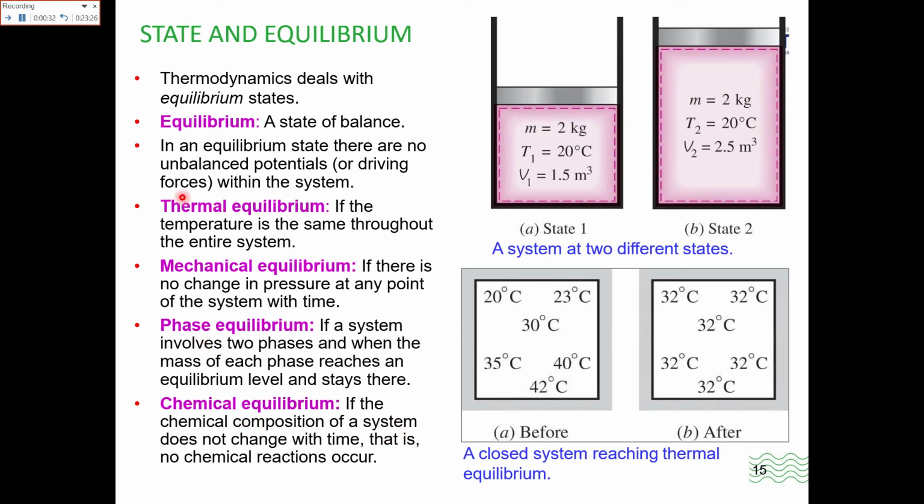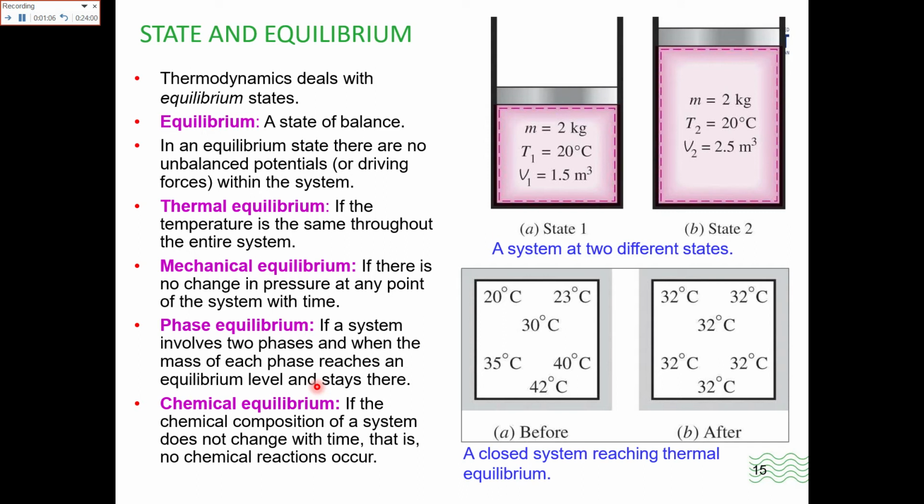What is thermal equilibrium? It is when the temperature is the same throughout the entire system. Then in mechanical equilibrium, there is no change in the pressure at any point of the system. In phase equilibrium, a system involves two phases and the mass of each phase reaches an equilibrium level and stays there, like you have a liquid phase and a gas phase.